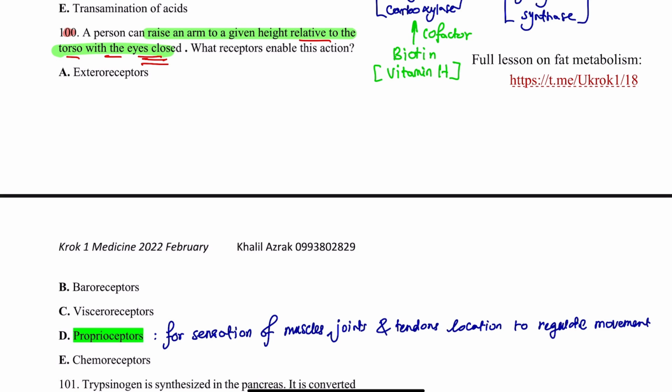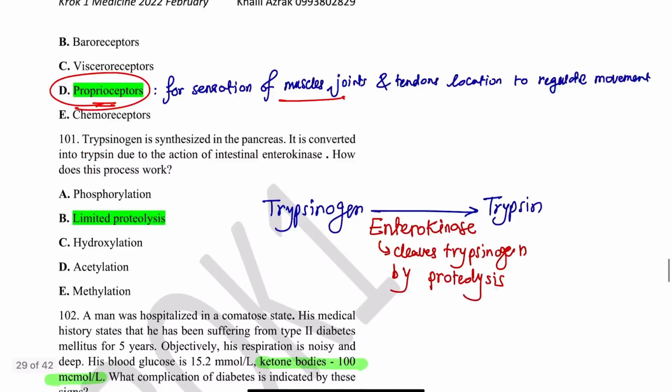This ability may seem natural to you, but it needs some receptors and some coordination. We need to get a sense of where our joints and muscles are. This sensation that we don't consciously feel is received from proprioceptors, which are responsible for the position of our muscles and joints to do coordinated movement.